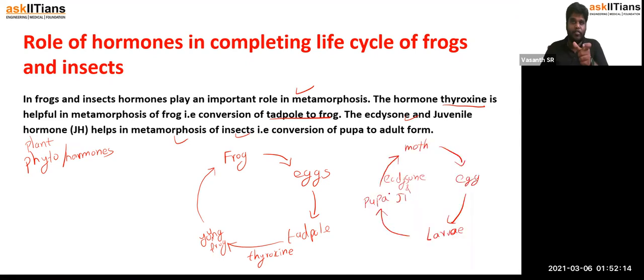And juvenile hormone. Both of them function here for the transformation of the pupa into moth, or the larvae into moth. So this is the function of hormones when it comes to animals other than human beings, insects especially, and amphibians. So this is the role of hormones in completing the life cycle of frog and insect.